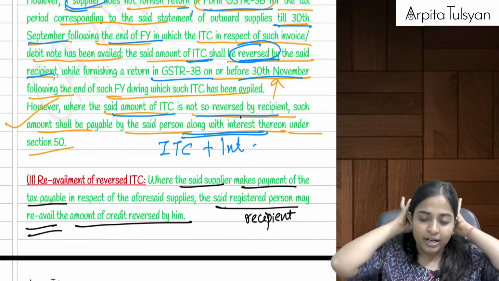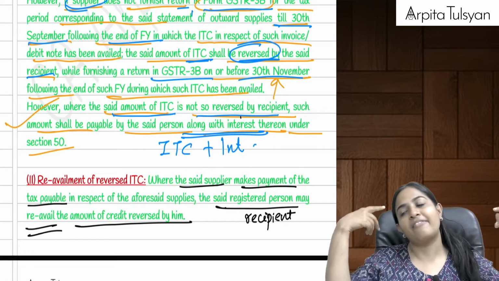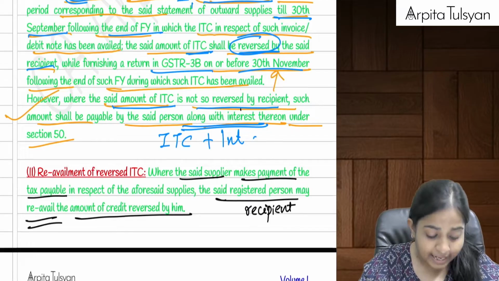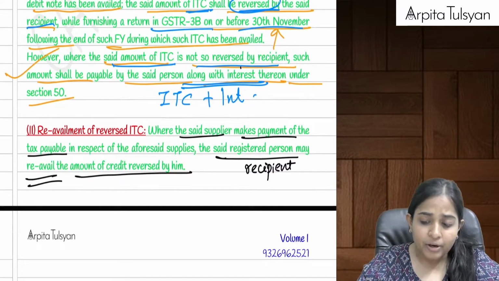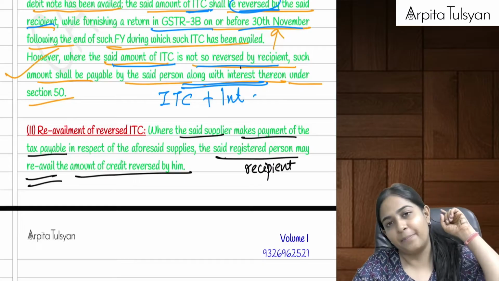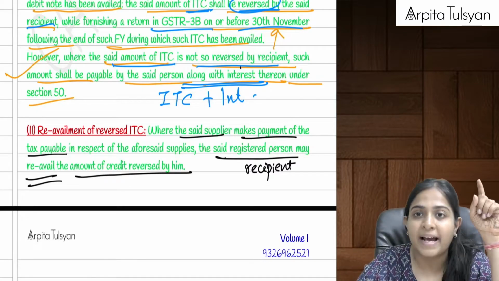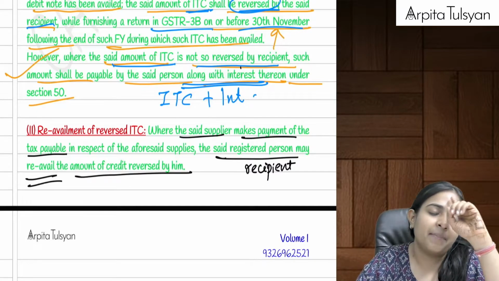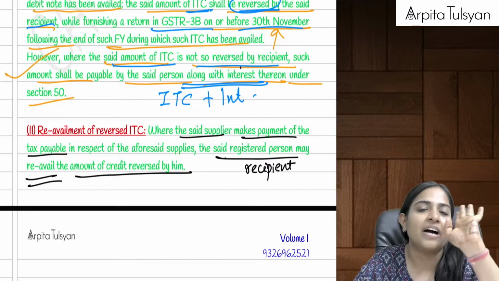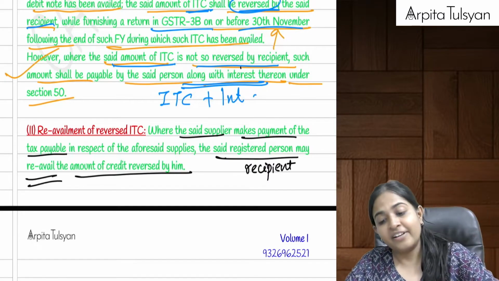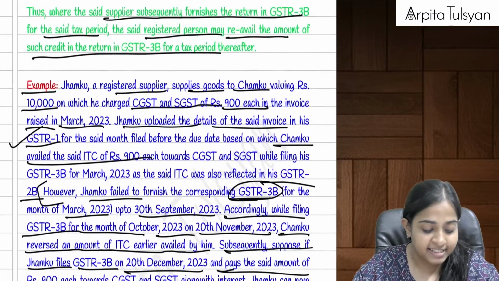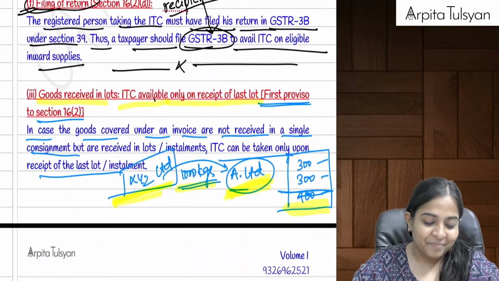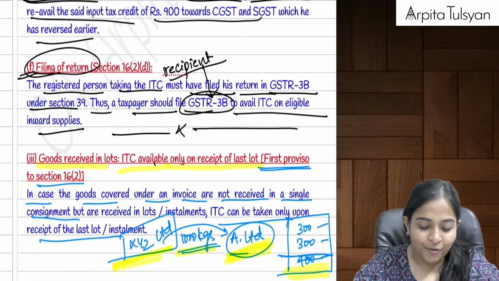And if I don't reverse it till 30th November, then later I will have to pay it to the government along with interest under section 50. Right? Okay, and later if the supplier files the GSTR 3B and pays the taxes to the government, then I can re-avail that credit. There is no time limit to re-avail that credit, but forget about the interest that you have paid to the government.